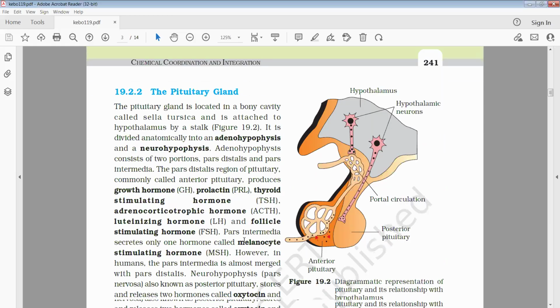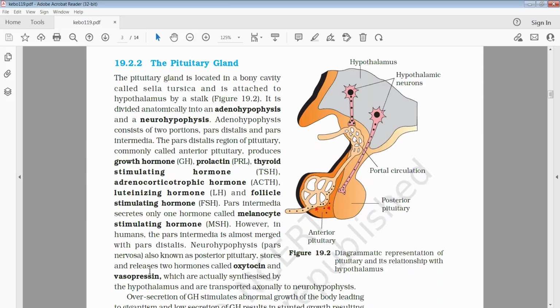Here we can see this diagram. This is the pituitary gland, and this ash colored one is the hypothalamus, and we can see the hypothalamic neurons.